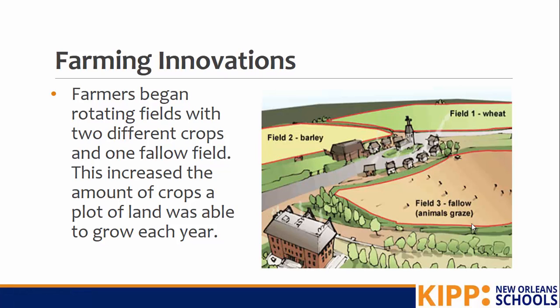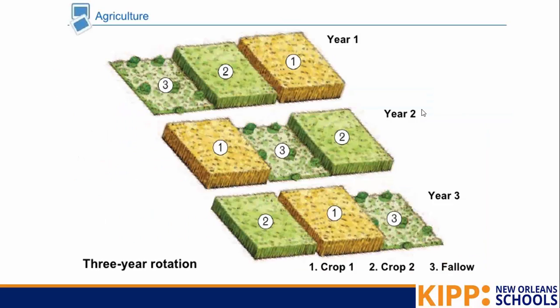So it sounds counterproductive to say, hey, I'm going to have 3 fields and I'm going to leave one empty for an entire year. But the reason why this works is it gives the land a chance to rest and breathe and regain nutrients. Prior to this, people were just farming on the same plots of land over and over and over again, and it was leading to the soil being overproduced, and then the soil was unable to be farmed on again. So by leaving the one field fallow and then planting 2 other fields, they were able to get maximum capacity for growing.